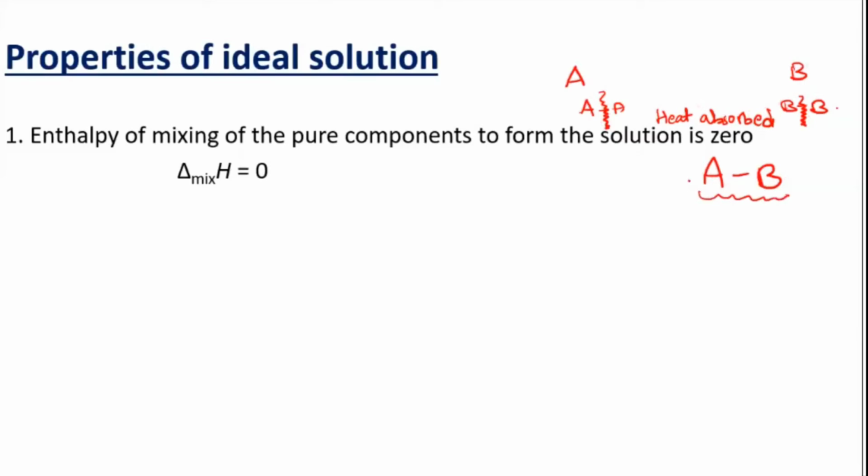So when A-B is being formed, what will happen to the heat? Heat will be released. You have learned in chemical bonding also, whenever a new bond is formed, heat will be released. When the old bonds are broken, heat will be absorbed, because there is a bond between A and A. If you have to break it, they need energy, correct? So A and A will absorb, B and B will absorb. Once they have absorbed the energy, then when A and B interact, a certain amount of energy will be released.